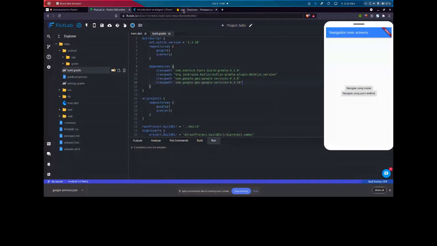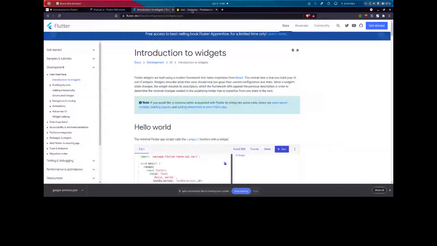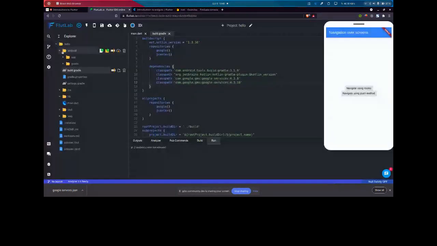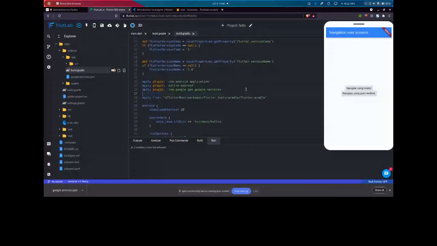And the second line says to add this plugin. It says to go to the project app module and then the build.gradle file. So this is our project Android app module and then the build.gradle file. Then add this plugin. And it was saying one more line.